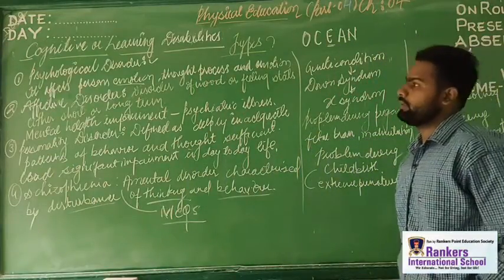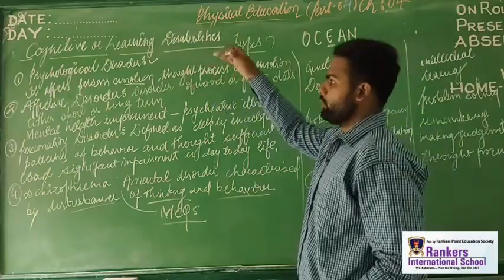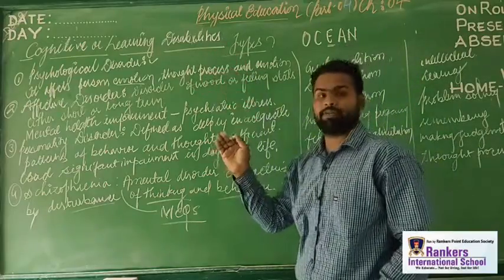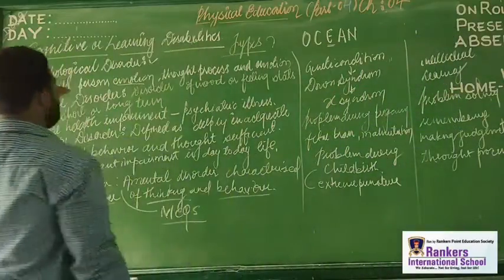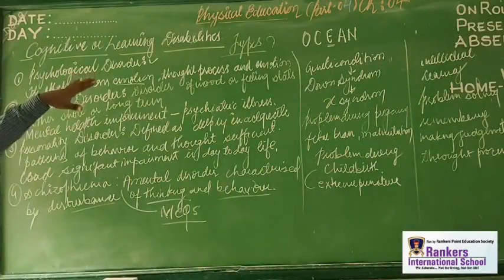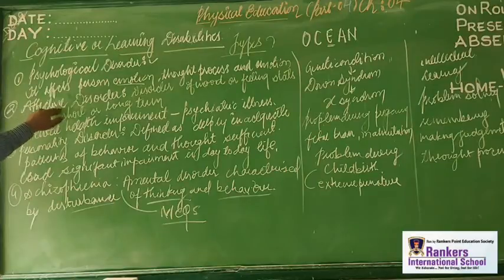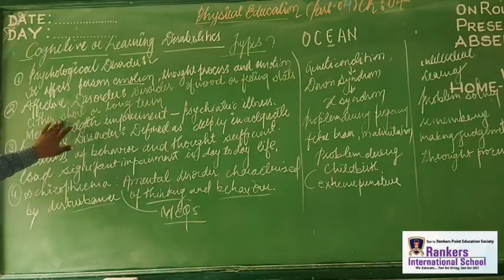So here what we have understood, we started with the psychological disorders, which are the affective disorders, right? Psychological disorder affects the person's thought process and emotions. Affective disorders are based on mood, feeling, for either short term or long term. Mental health impairments are generally called psychiatric illness.